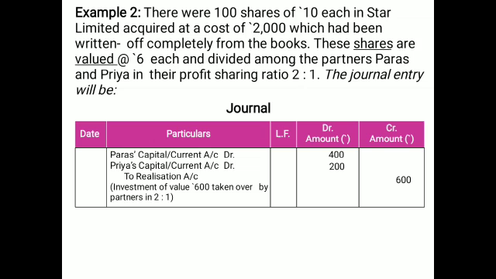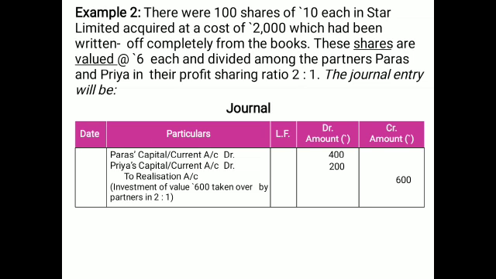Now the next example is related to 100 shares given at 10 each, and the realizing value is given: the shares are realized at 6. Like this, it is also already completed, already written off. Now the value of 6 is the realizing value against the 100 shares, so the total value is 600. So it is to be taken by the partners Priya and Paras, divided in the ratio of 2 is to 1.